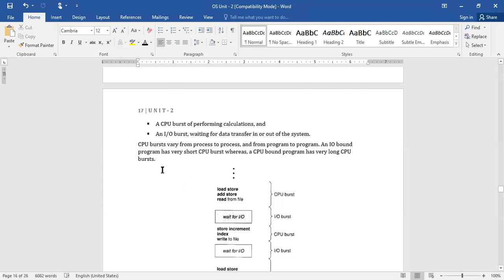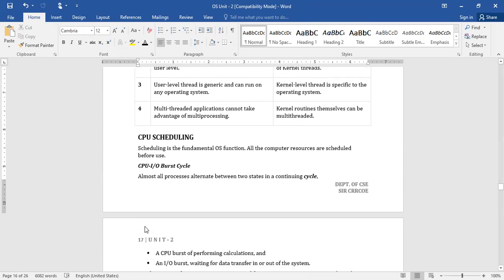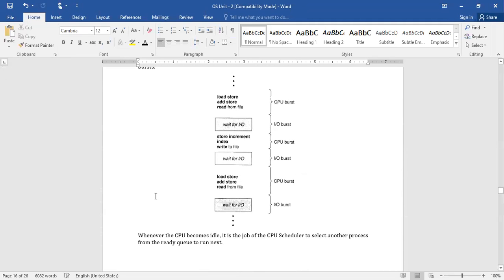Hope you are all clear with this point. What do you mean by CPU burst or IO burst? The time a process spends at the CPU is called CPU burst, and the time it spends on an IO device is called IO burst. Usually, every process switches between these two cycles to continue its operation, right? So here we have two different situations: sometimes the CPU burst may be large, and sometimes the IO burst is high. It depends upon the process.